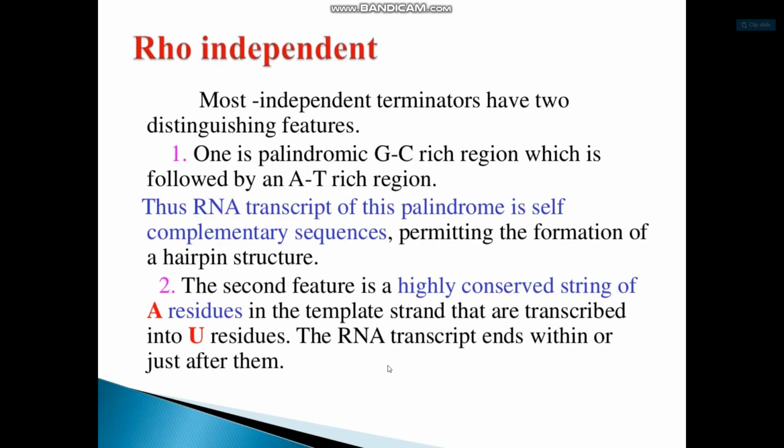Now Rho-independent termination. Most Rho-independent terminators have two distinct features. One is a palindromic GC-rich region, which is followed by an AT-rich region. Thus, the RNA transcript of this palindrome is a self-complementary sequence, permitting the formation of a hairpin structure. The second feature is a highly conserved string of adenine residues in the template strand that are transcribed into uracil residues. The RNA transcript ends within or just after them.